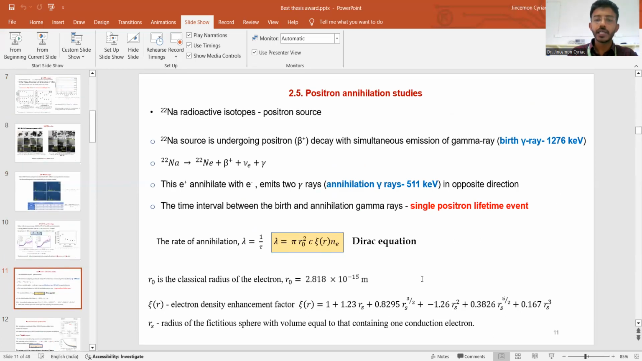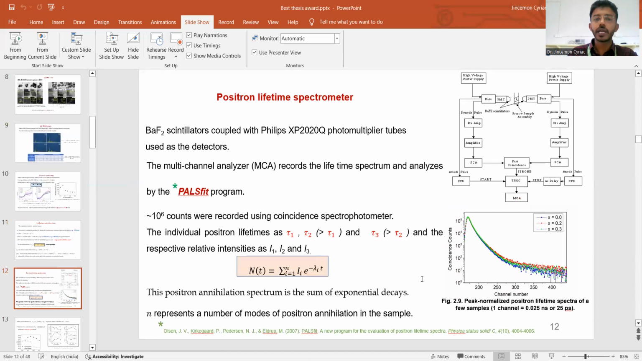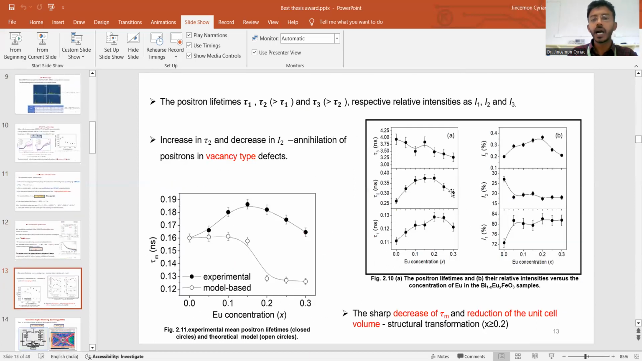Then positron annihilation study is done. And from the positron annihilation study, it is confirmed that there is tau2, the lifetime of positron. That means there are two types of positron present here, birth positron and annihilation positron. When a Na22 source radioactively undergoes disintegration, it will produce Ne22. At that time, it will produce one gamma ray. And this gamma ray penetrates our powdered sample. And if there is any vacancy, this positron can spend some time there.